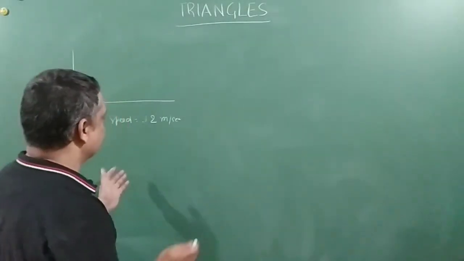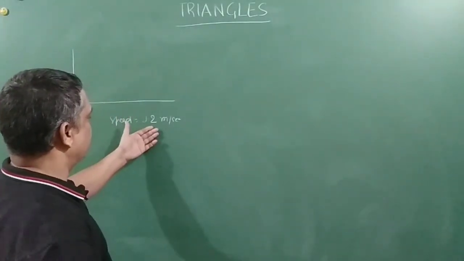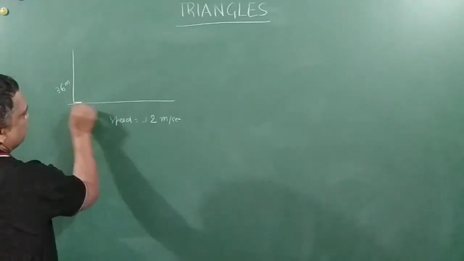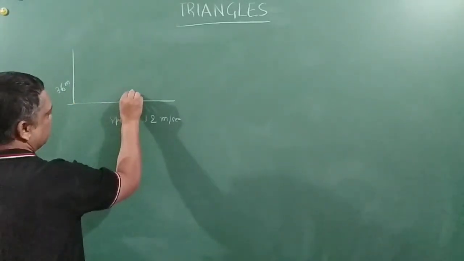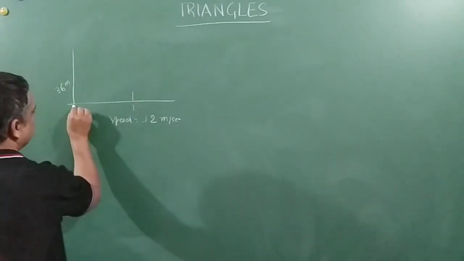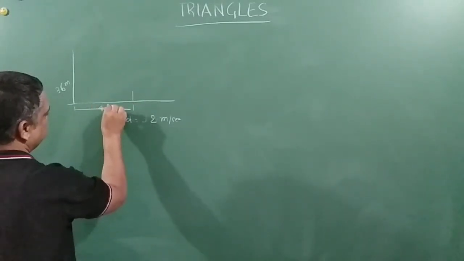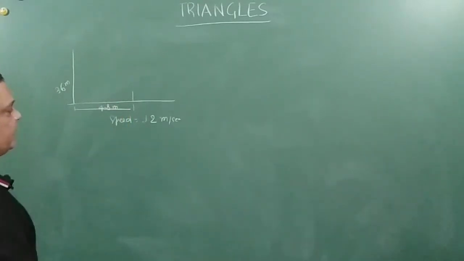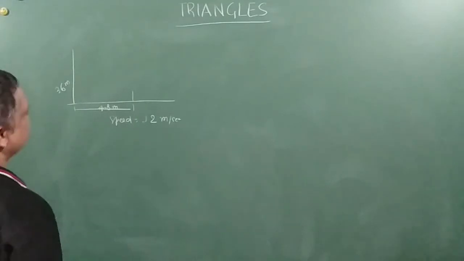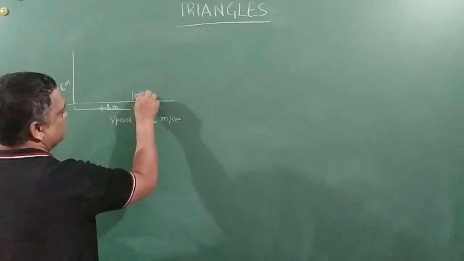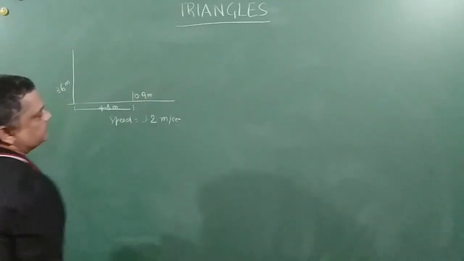So after 4 seconds is nothing but 4.8 meters, right? So let us say the girl has reached here. So this distance is given to be 4.8 meters. Now the girl's height is how much, my friends? 90 centimeters, which is equal to 0.9 meters.